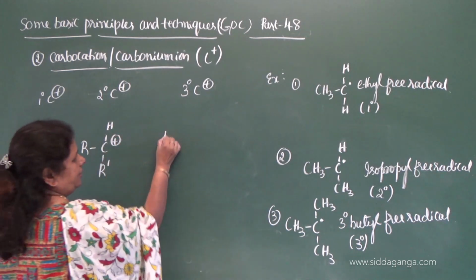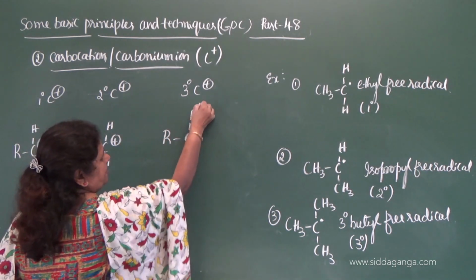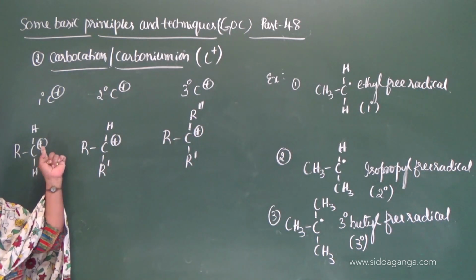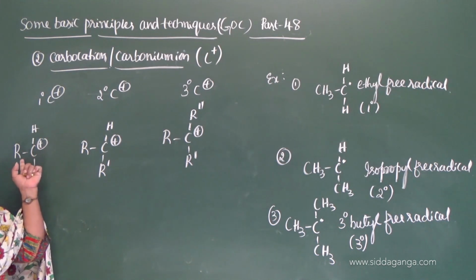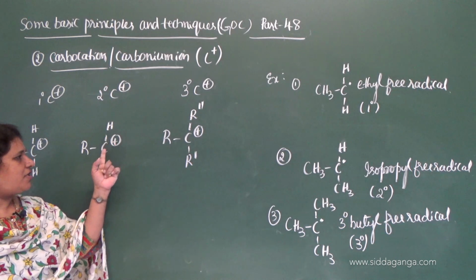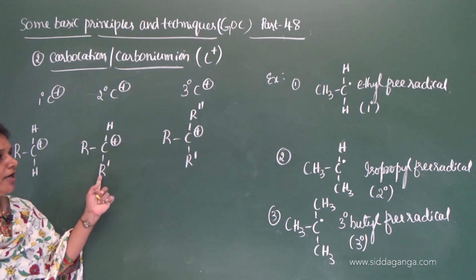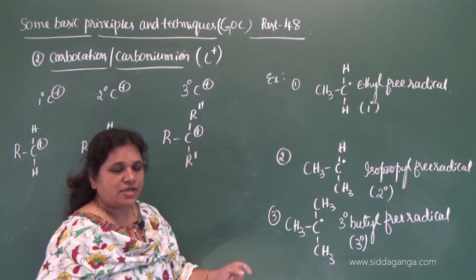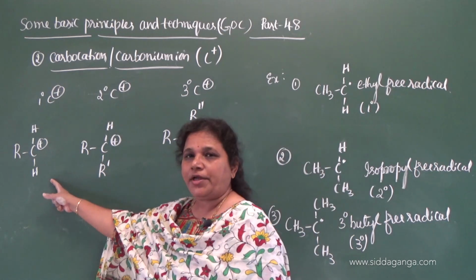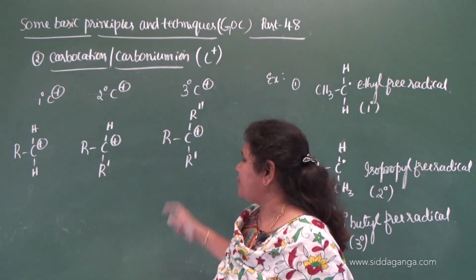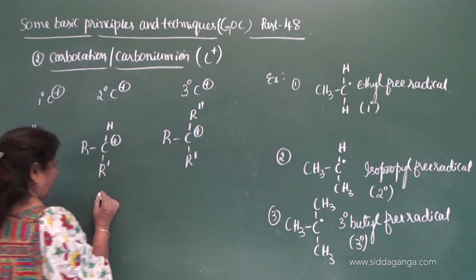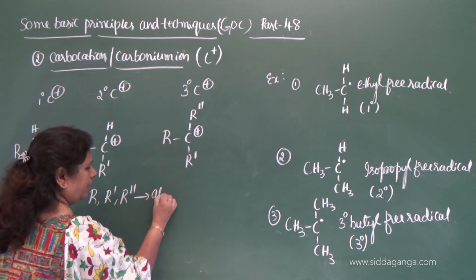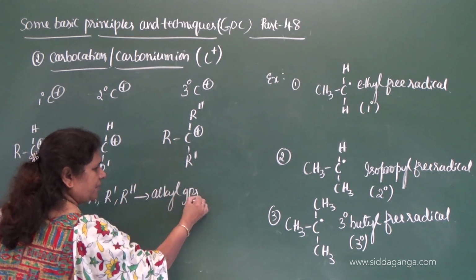You have to remember how we can generally represent the carbocation. This is primary because the positively charged carbon is attached to one carbon, and here the positively charged carbon is attached to 2 other carbon atoms, and here the positively charged carbon is attached to 3 other carbon atoms. Therefore, this is primary carbocation, secondary carbocation and tertiary carbocation, and you have to remember here R, R dash, R double dash are alkyl groups.